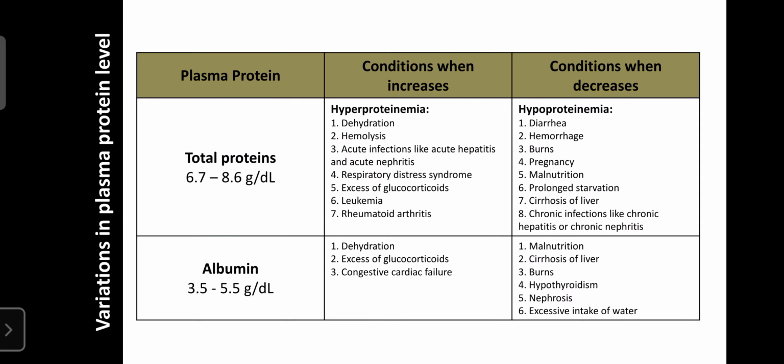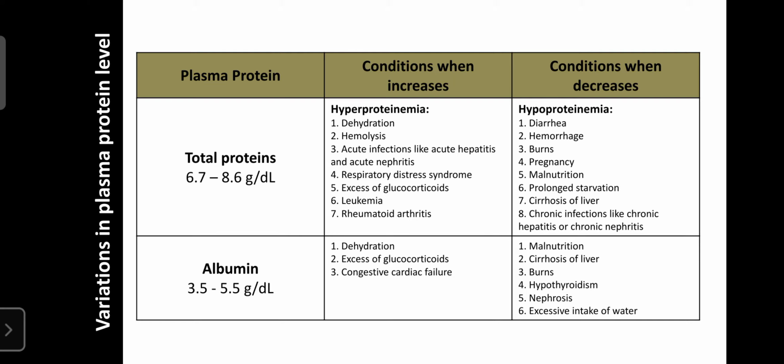So next, we can go for the variations in the plasma protein levels. Already you know our blood has more than 100 types of proteins, and they are required in daily life. The variations in the plasma proteins signify the diagnosis of various disorders.